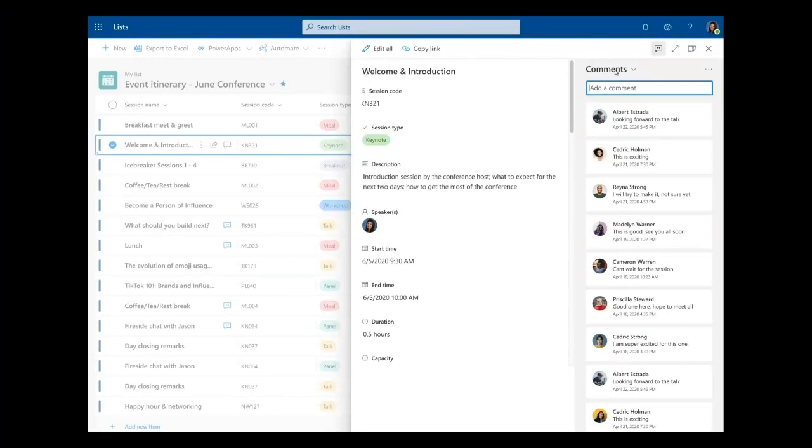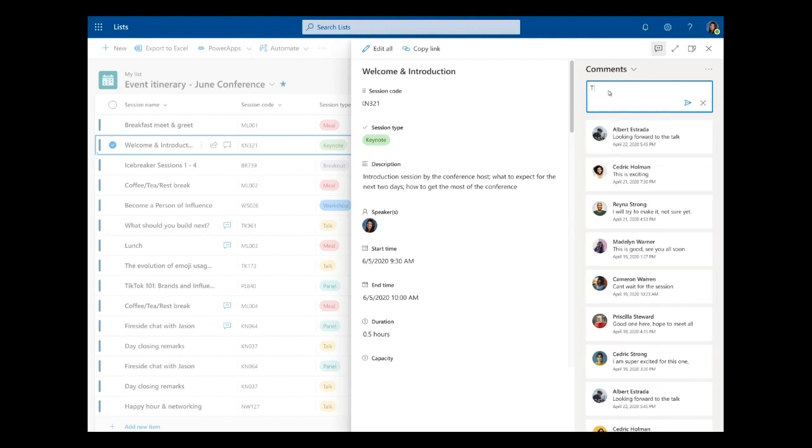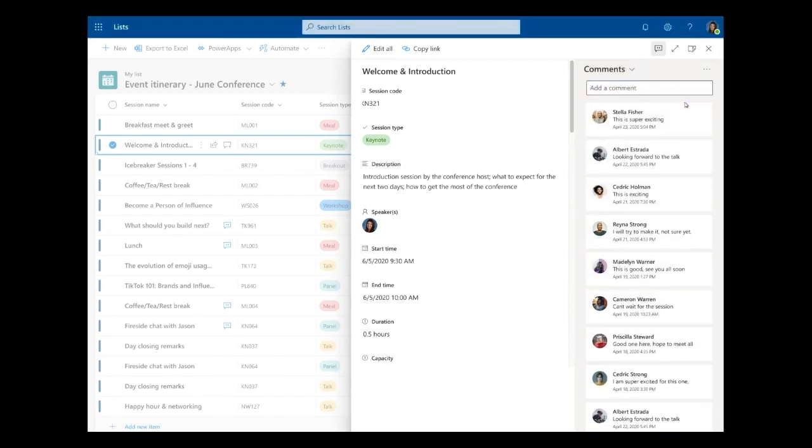Comments are now a fundamental part of the data that makes up a list item. Every list item has a comment stream, just like every file in Office or every file in OneDrive has a comment stream as well. I can click here, type my comment, and hit go. This is a super lightweight way of having a conversation and making some collaboration happen within the scope of a single list item.